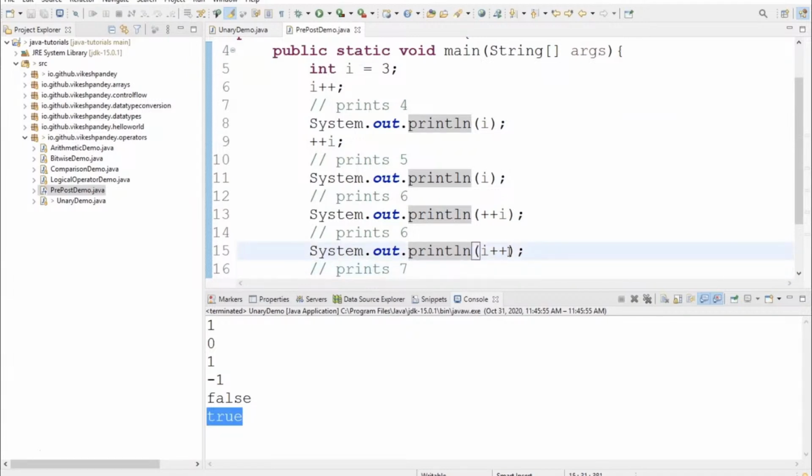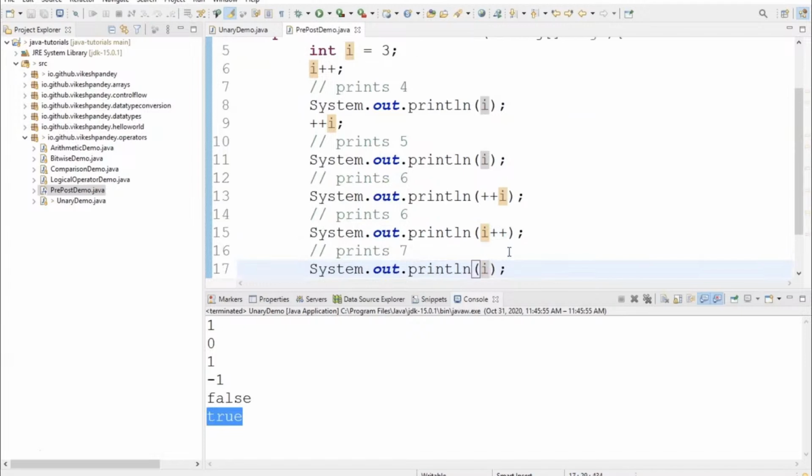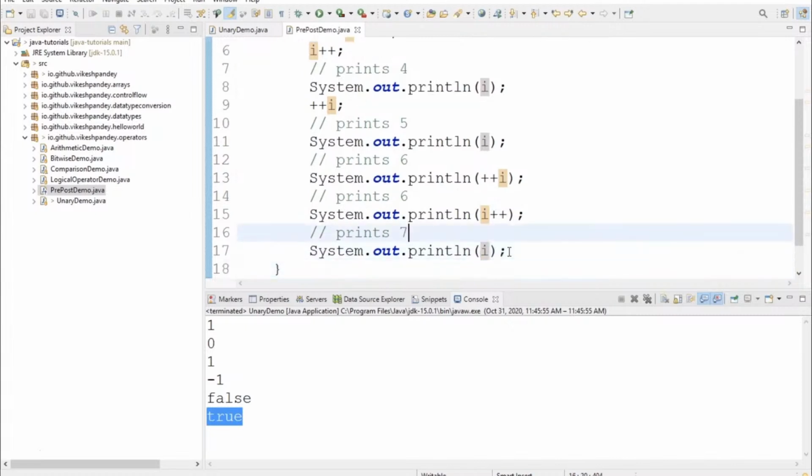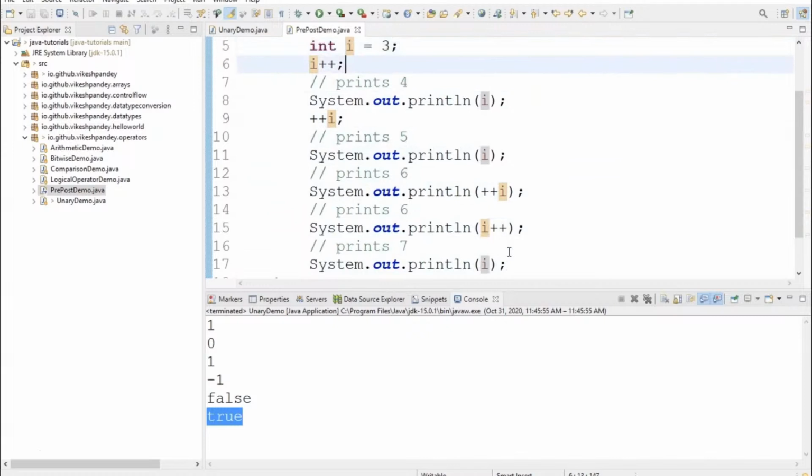But at line 15, the value of i is still 6, because we are using a post-increment operator. So the value is assigned as is and then incremented. And when we do System.out.println, the assigned value is printed, not the incremented value. After line 15, the value of i will be incremented by 1 and become 7. So hope you understood this example and the difference between pre-increment and post-increment.